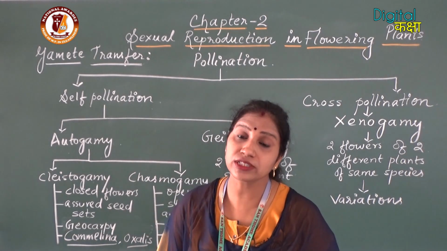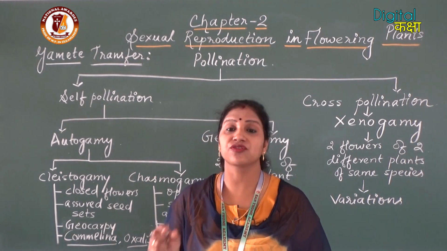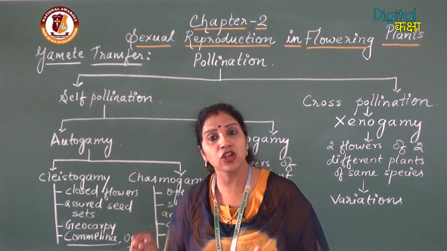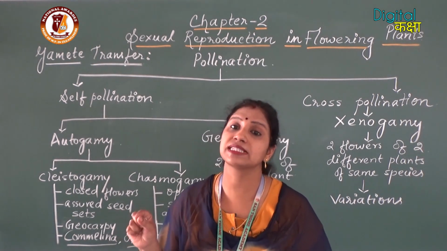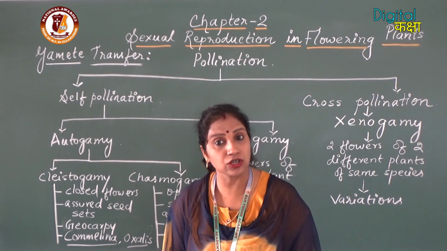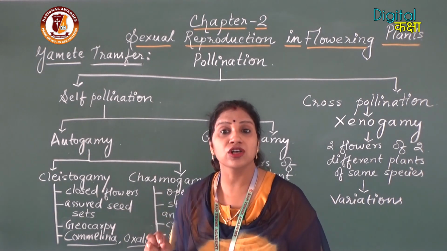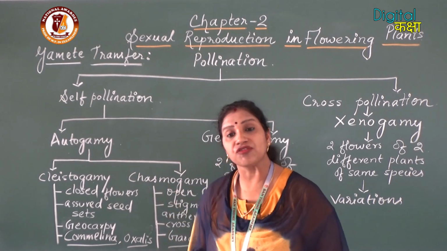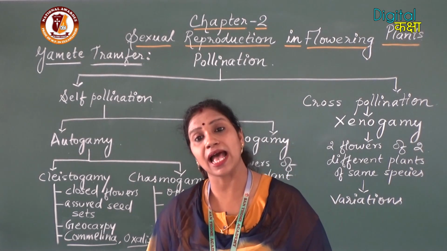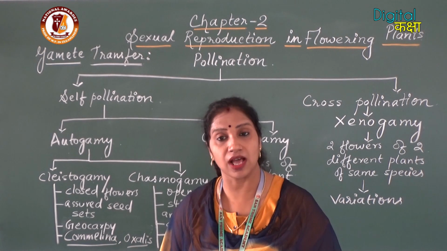In cleistogamy, as the flowers are closed, the pollen grains from the anther fall on the stigma of the same flower, so there are no chances of cross-pollination. Such flowers are called cleistogamous flowers.